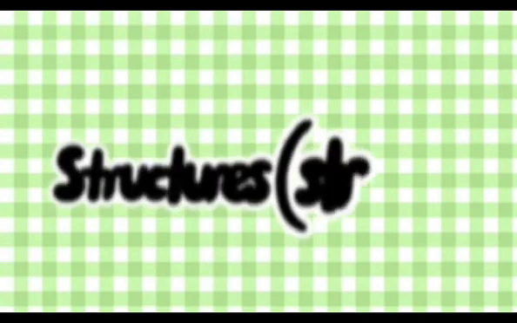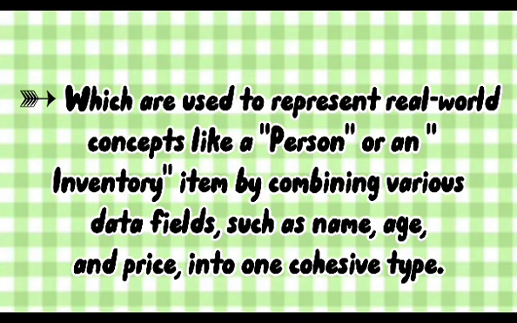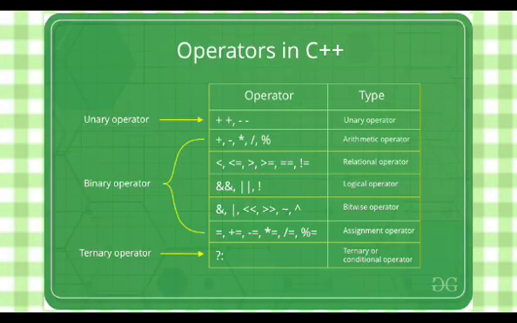Some common examples include structures, classes, and enums, which are used to represent real-world concepts like a person or an inventory item by combining various data fields, such as name, age, and price, into one cohesive type.